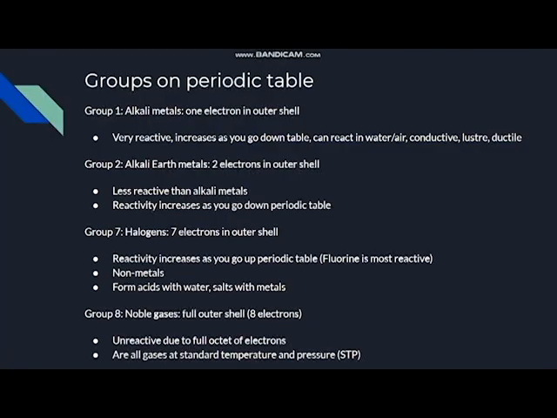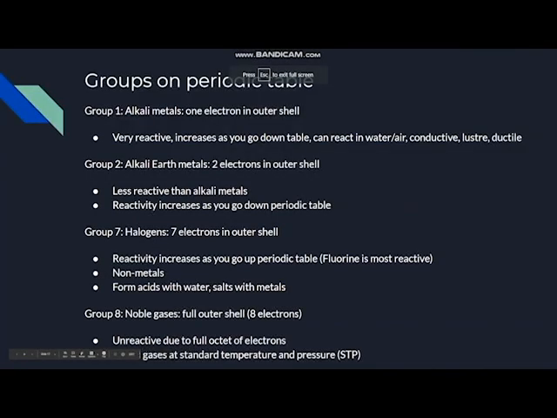Taking a look again at the groups, alkali metals, there's 1 electron in the outer shell. They're all very reactive, and the reactivity increases as you go down the periodic table, and they react in water and air, are pretty conductive. They're shiny, which means they have luster, and they're ductile. Alright, now alkaline earth metals, they have 2 electrons in their outer shell. They're less reactive than alkali metals, and their reactivity increases like alkali metals as you go down the periodic table.